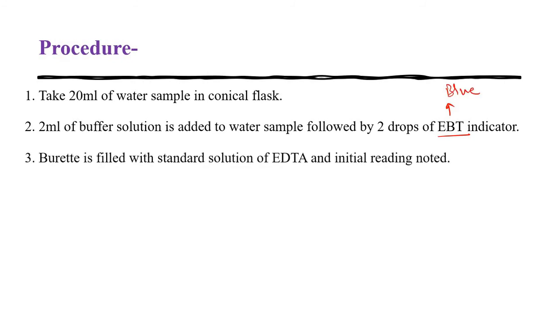Then you have to fill the burette with EDTA solution, which is colorless, and adjust the zero mark by removing the bubble, and note the initial reading, that is 0.0 ml.